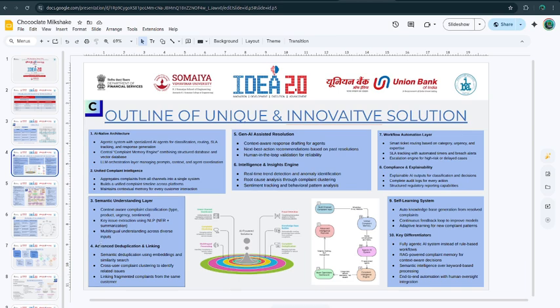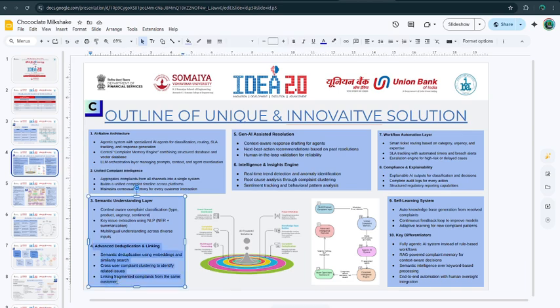Then the advanced deduplication layer. This is something which I'll talk about later as well, which is a very important feature which has never been developed in banking systems before, where we are thinking of developing a graph-based system where we can analyze the user's queries and connect them to the different users. So for example, if many users have complained about transactions not working, there will be a big cluster of transaction-not-working complaints, and it will connect all the users who are complaining about the same.